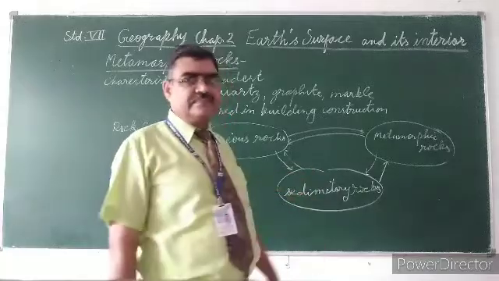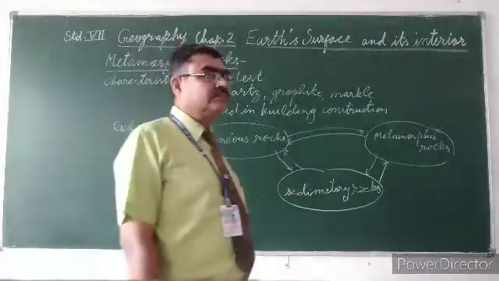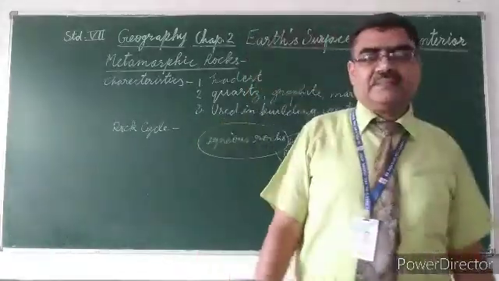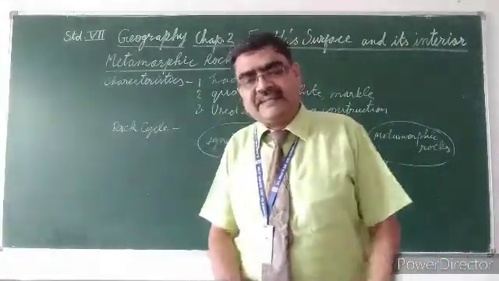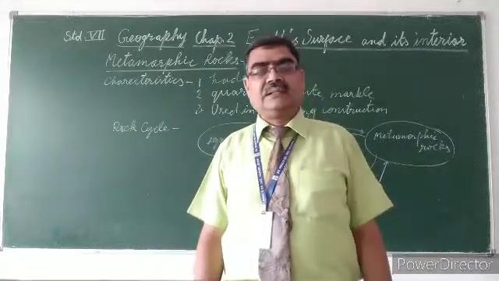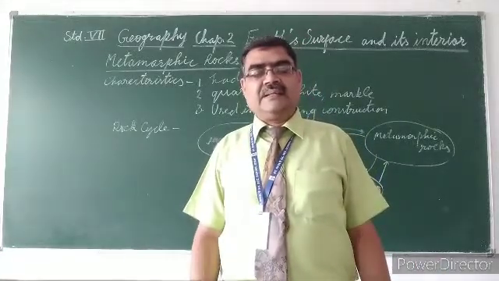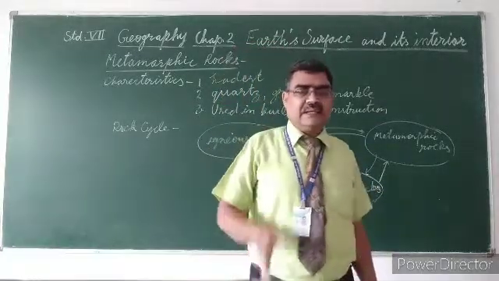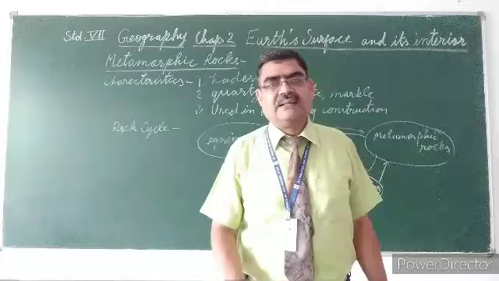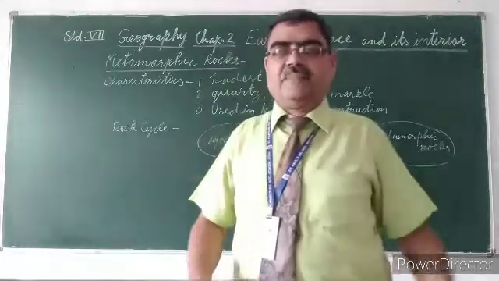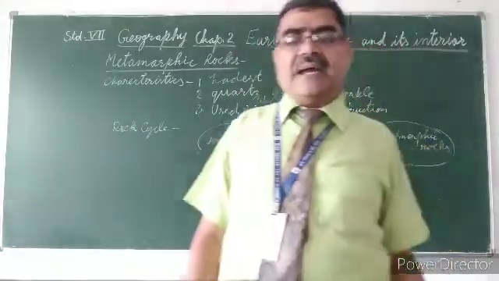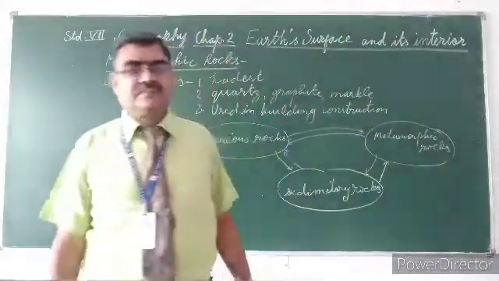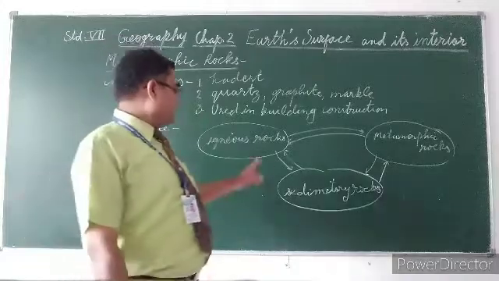Metamorphic rocks and igneous rocks, after a long time, when they weather and dissolve on the surface of the earth and go inside, they convert into magma, and magma again comes out from a volcano and forms igneous rocks.